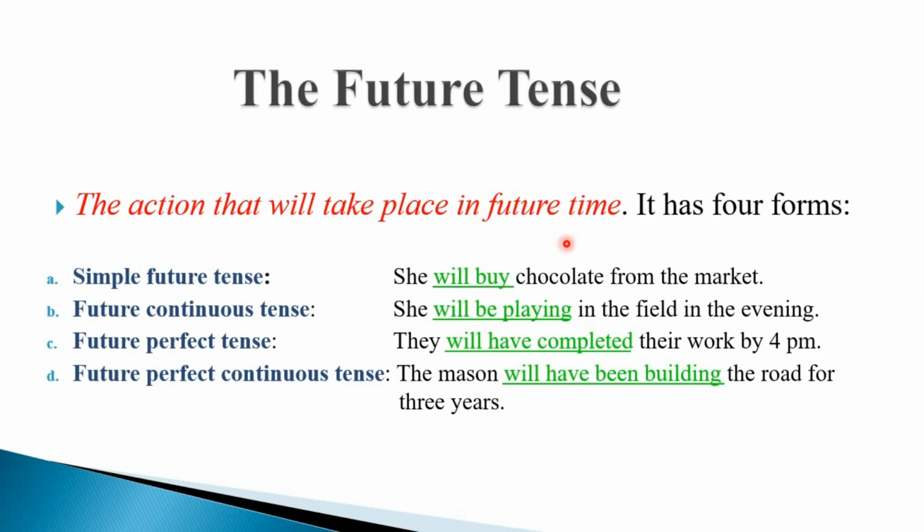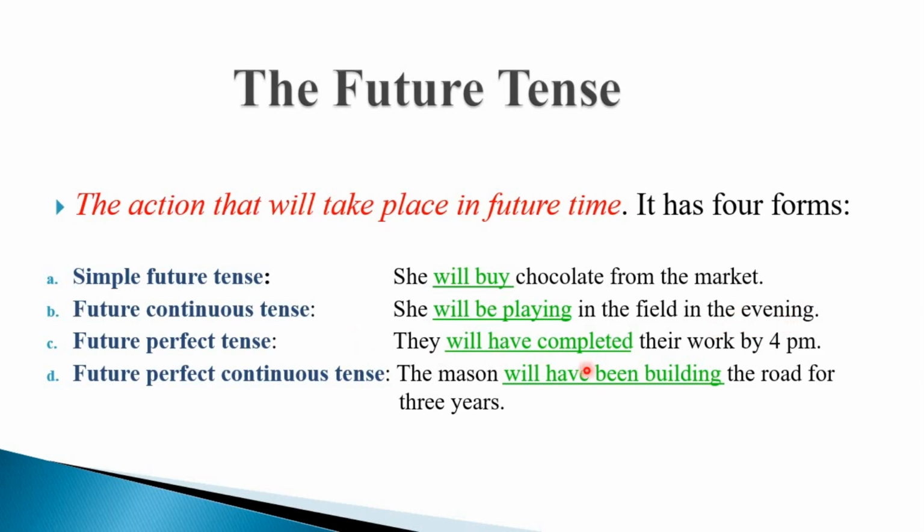Future tense, all those actions that will take place in future time come under future tense. The subtypes of future tense are simple future tense, she will buy chocolate from the market. Any action that will take place in future time. Future continuous tense, she will be playing in the field in the evening. Means in the evening at this point of time the action will be in progress. Right now whether the action is in progress or not we don't know. But at this particular point of time, that is in the evening, the action will be in progress.